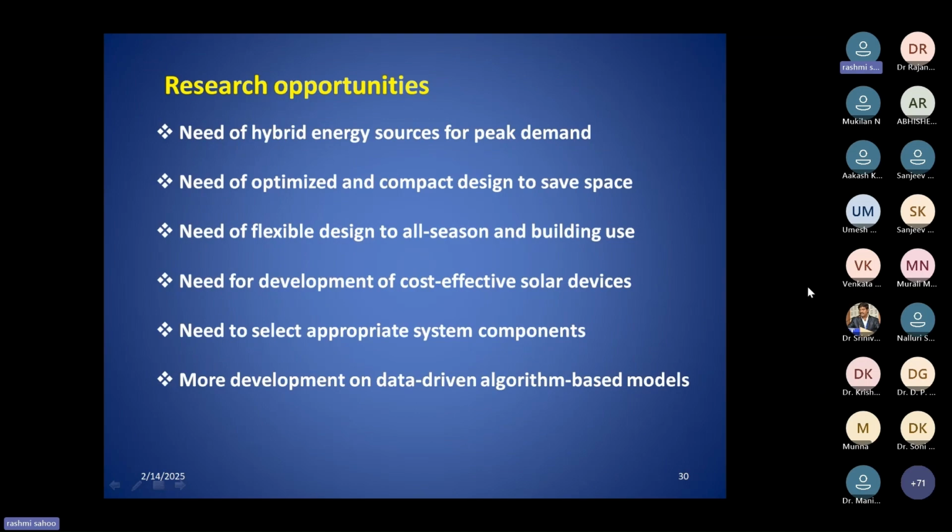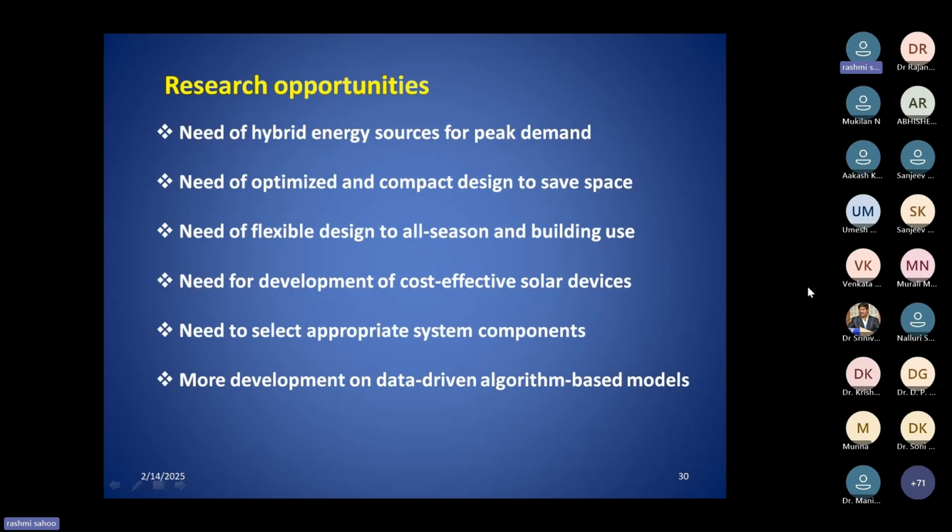But when we are using solar energy, the solar energy storage obviously comes into the picture. So with the combination of these two, how can we design the system very cost effectively, or decrease the cost of the solar energy storage, so that your overall cost will decrease and the system will be much more useful and reliable.